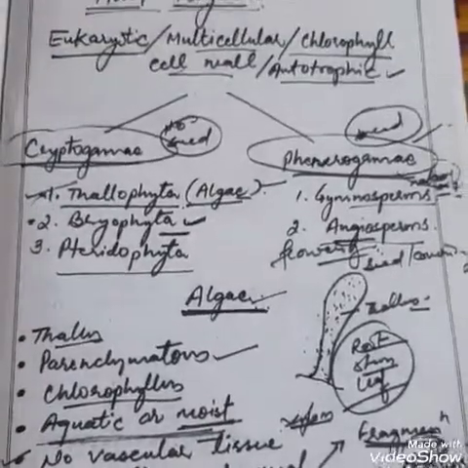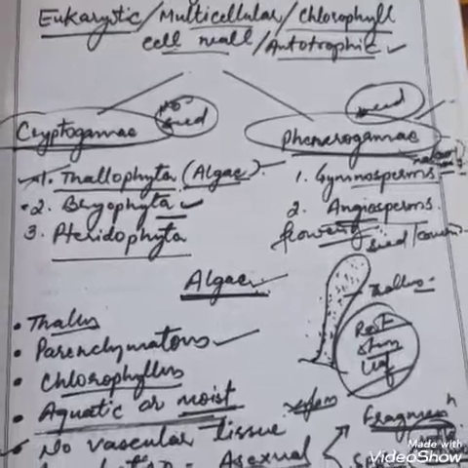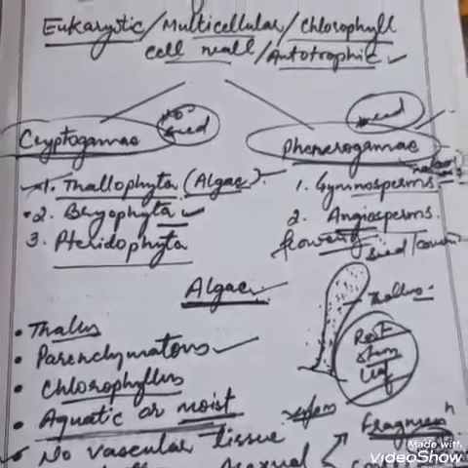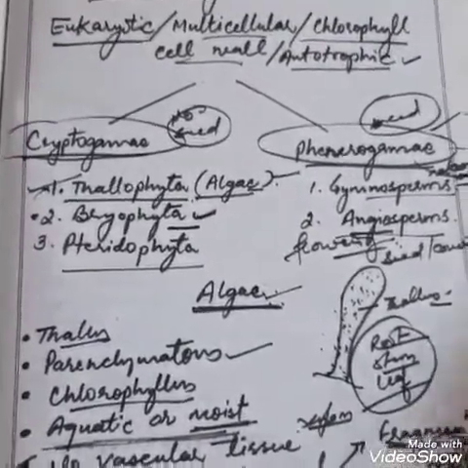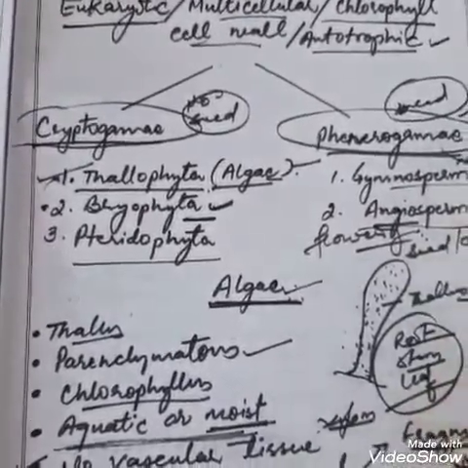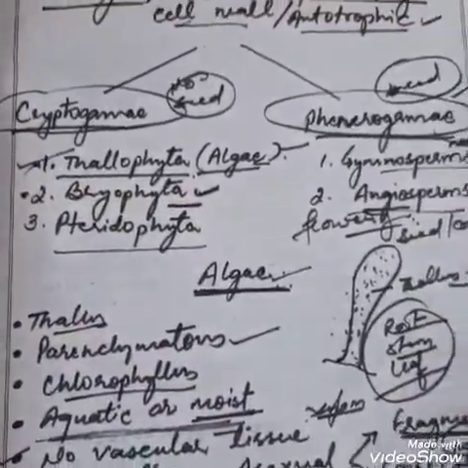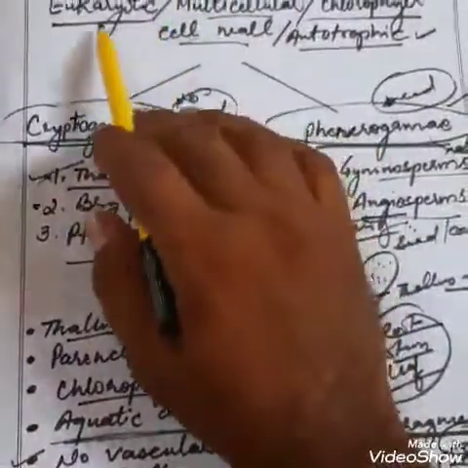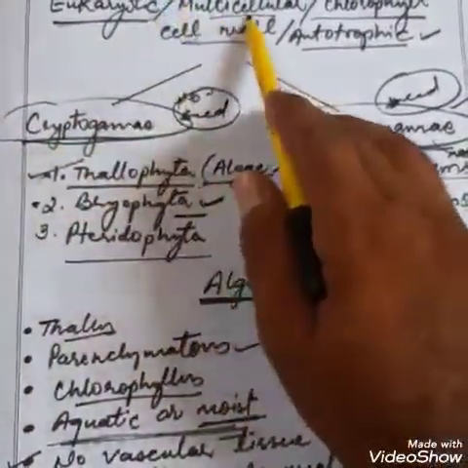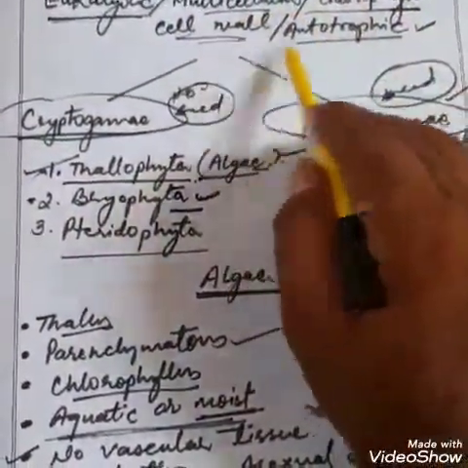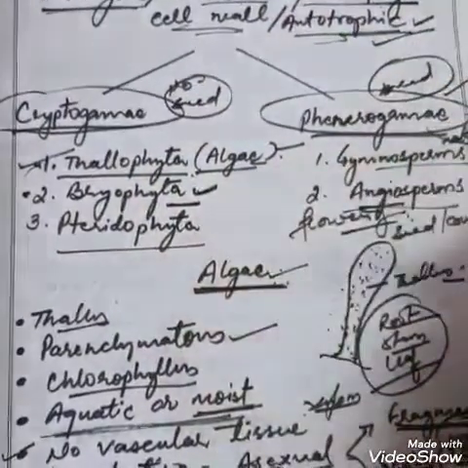Good morning children, today we are going to talk about the plant kingdom, which is chapter number 3 of the 11th class biology book. Here we are going to read about Kingdom Plantae, or the plant kingdom, which I have already told you includes all the individuals which are eukaryotic, multicellular, have chlorophyll, have a cell wall and are autotrophic, that means they produce their own food.